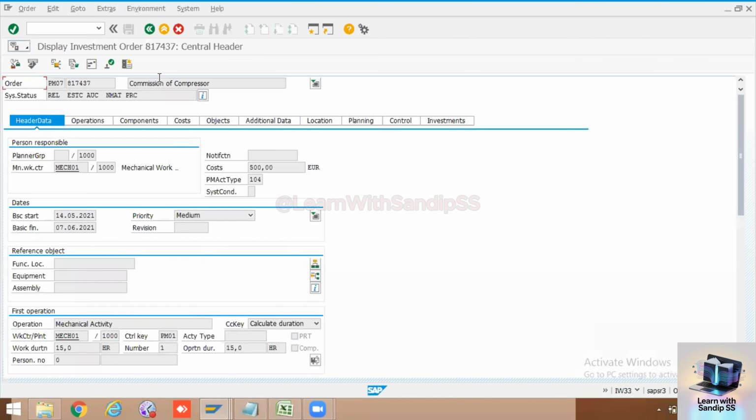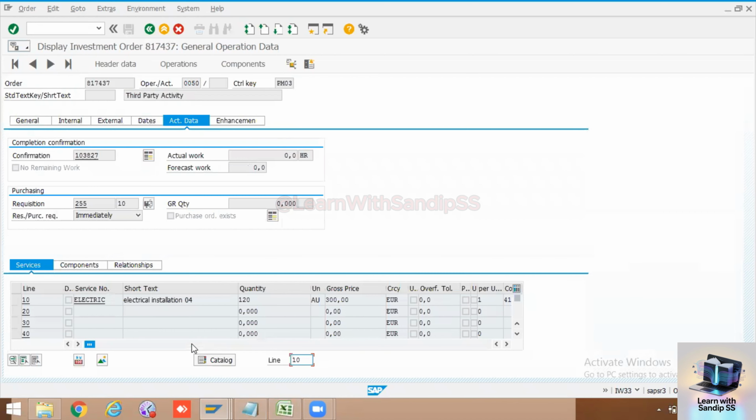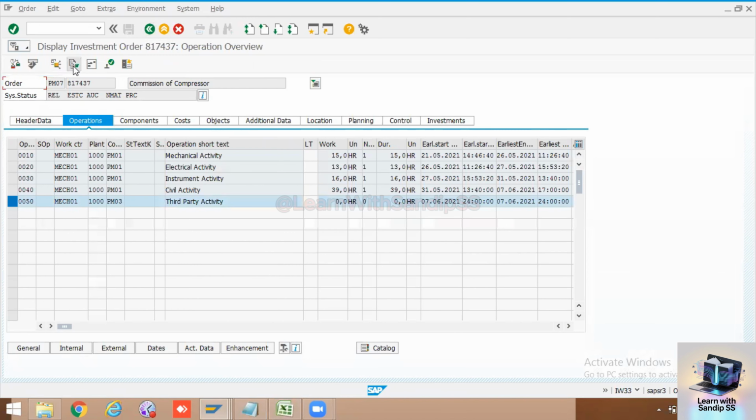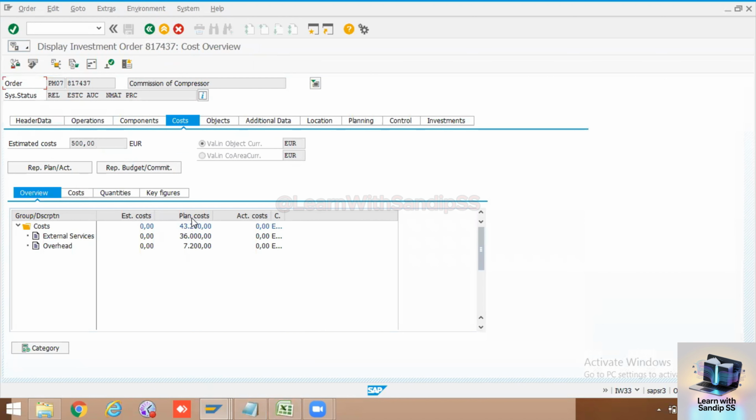This has been cost calculated with the operation, that operation and that third party. Third party consumes the cost, and you will see cost here also. Here you will see plan cost and actual cost.